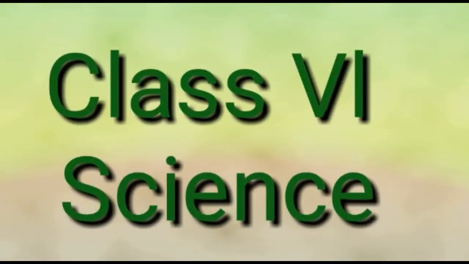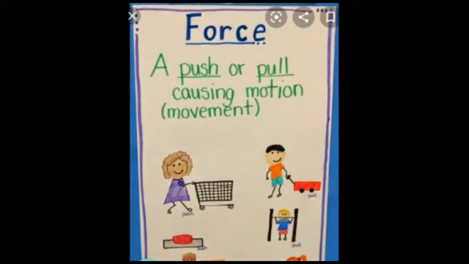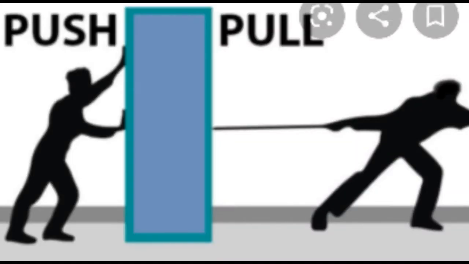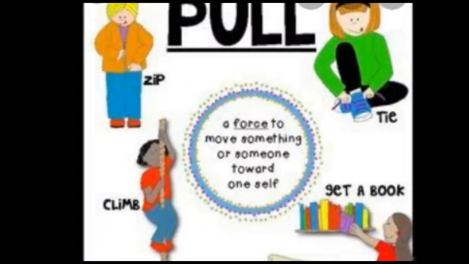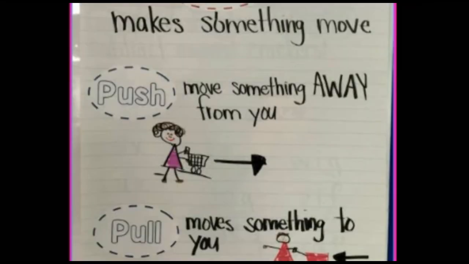This video is for class 6 science and we have a chapter, forces and their effects. So force is a push or pull causing motion and movement. In a simple way we can say it, whenever we push or pull something, we apply force over it. If we don't have force, we cannot push or pull. So a pull is moving something or someone toward oneself.